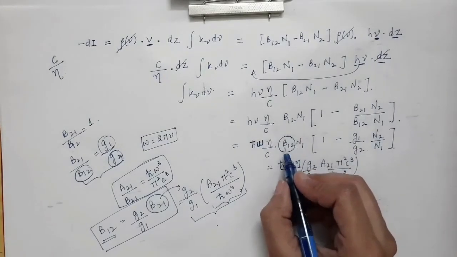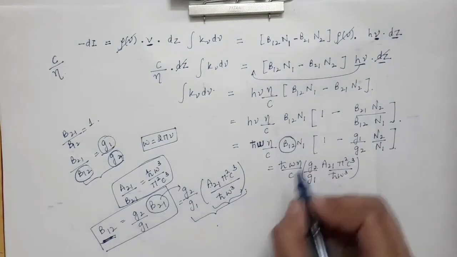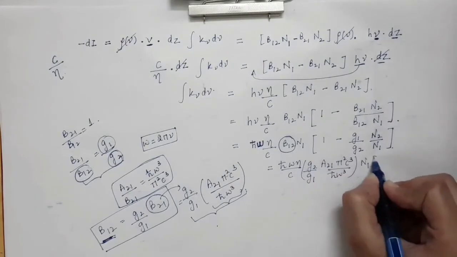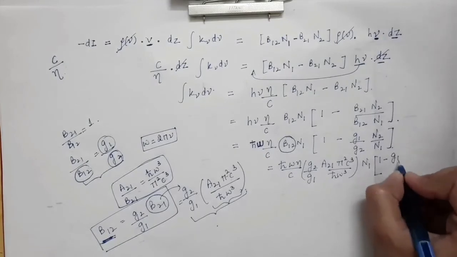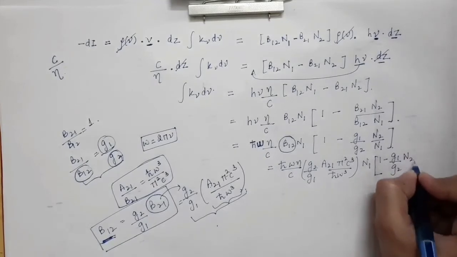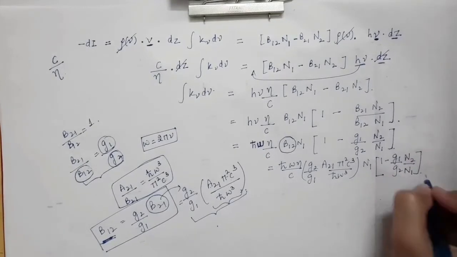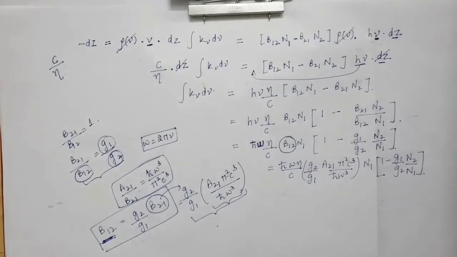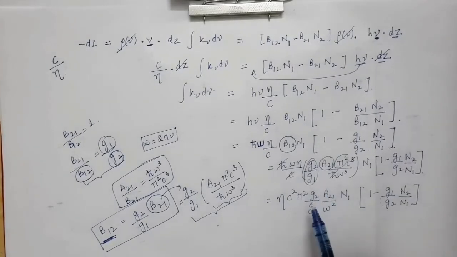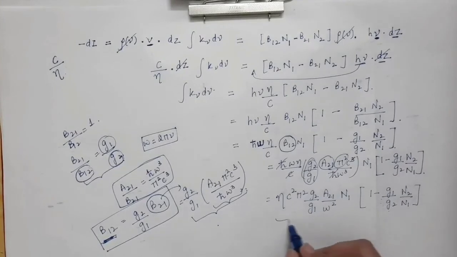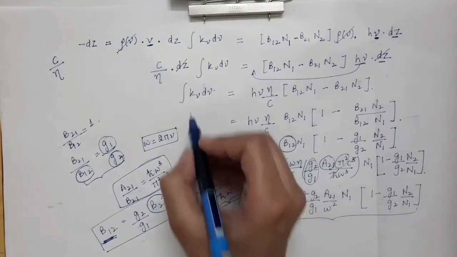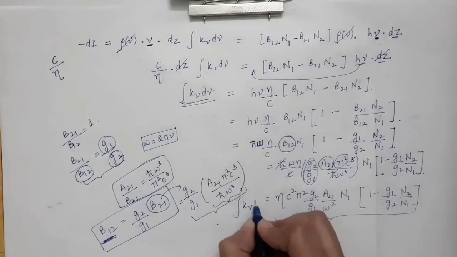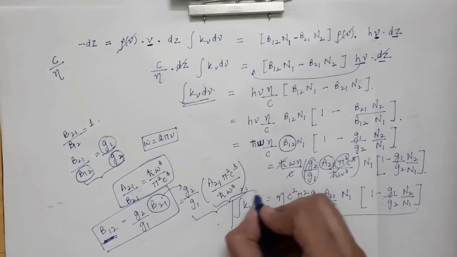This is the expression of B12, times N1 as it is, into 1 minus G1 over G2 as it is, N2 over N1. When you further simplify this expression, you will get the final expression of the integration of k nu d nu.